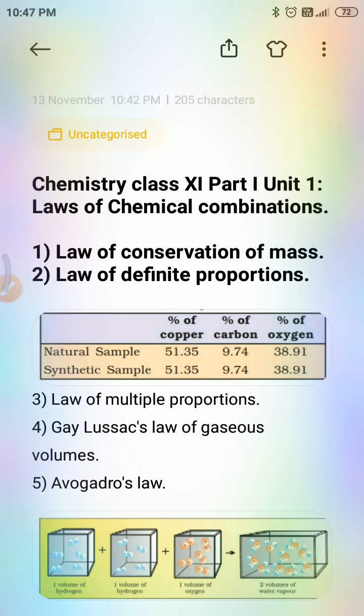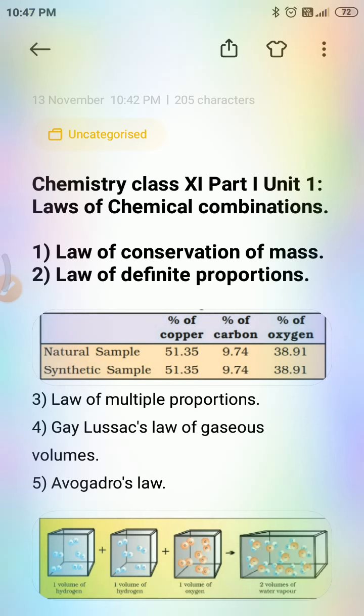Joseph Proust stated that a given compound always contains exactly the same proportion of elements by weight.